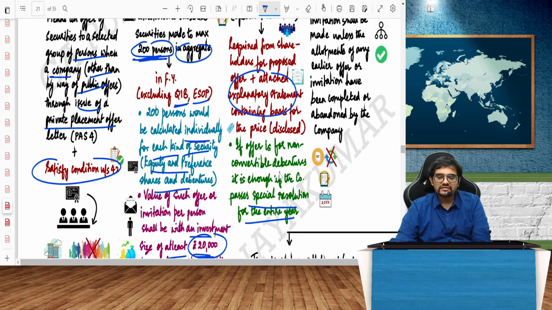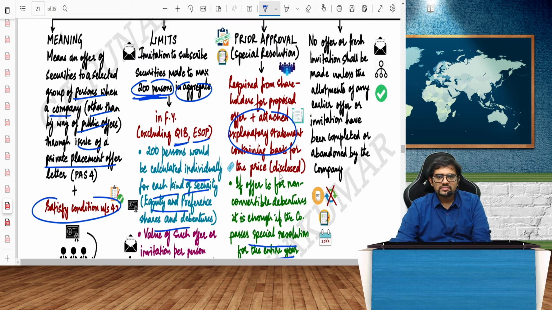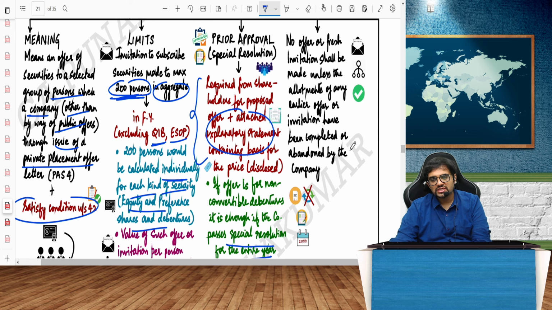But if it's a private placement of equity shares or preference shares, then before every private placement, you should obviously give an explanatory statement along with a special resolution. No offer or fresh invitation shall be made unless the allotments of the earlier offer have been completed or abandoned. So if the old offer is running, I cannot make a new offer. The old offer should be over or abandoned. Only then can I make the new offer.